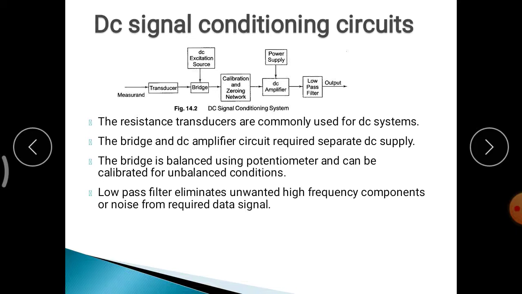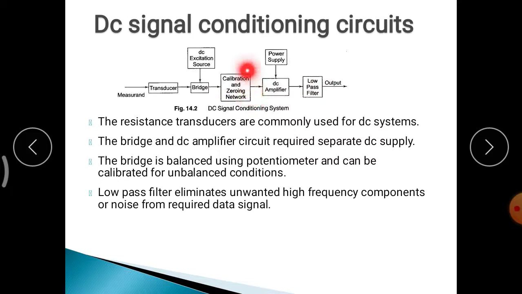Next, the calibration and zeroing network is used for unbalanced conditions. Next is the amplifier, which amplifies the signal, and the filter eliminates any unwanted high frequency components, noise or disturbances in the system, then you get the proper output. The amplifier, low pass filter and bridge circuits are all conditioning circuits.